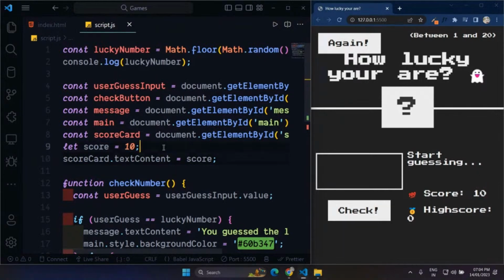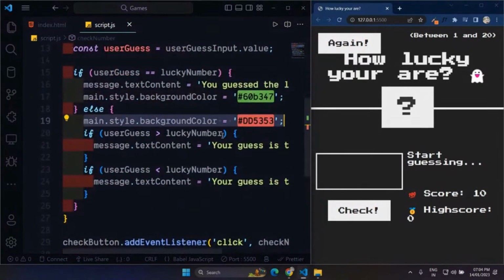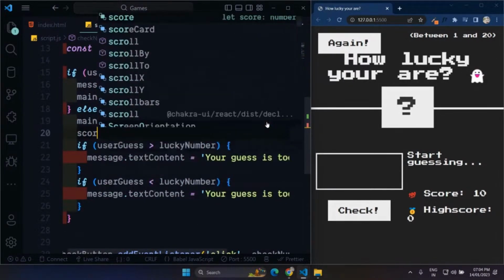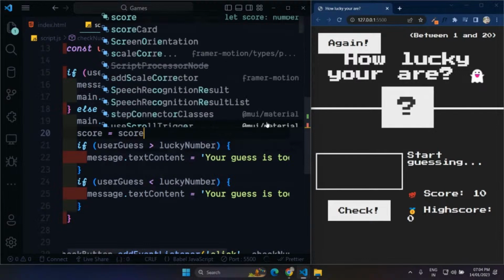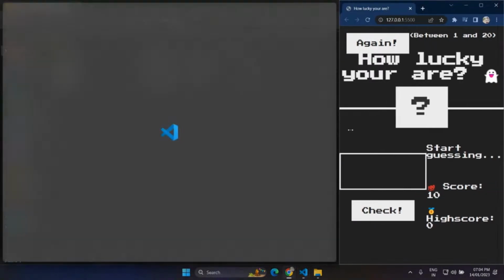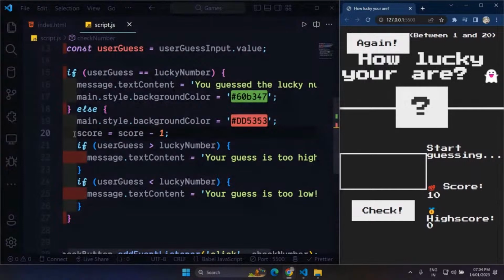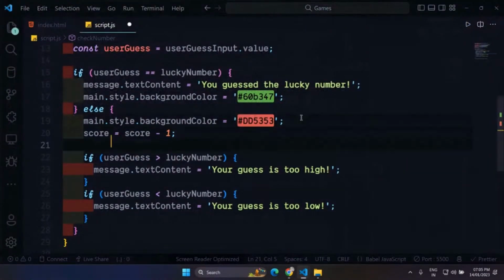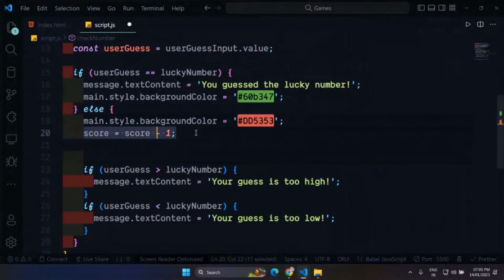And now what I want, for every wrong answer, I want to decrease the value of score by 1. So score equals to score minus 1, like this. So every time the user guesses the wrong number, I'll just decrease the value of score by 1 here. So this is what I want to do.